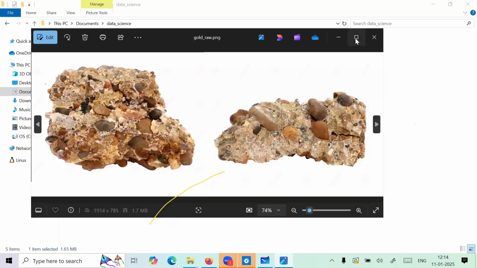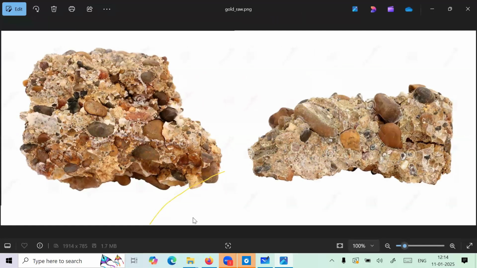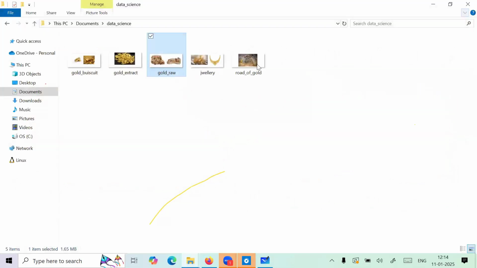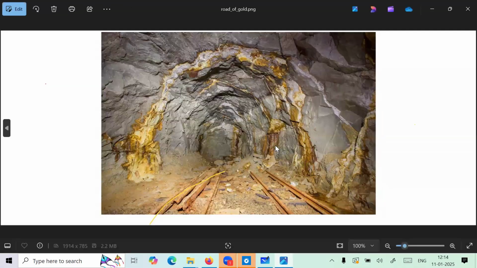I hope you can see the image of the gold, raw gold. Okay, so this is the example of data science. Real. Yeah, I'll give the perfect example here, guys. So this is completely raw, guys. The raw mud is there, and from this raw mud, I hope everyone has seen the movie KGF, right? Gold mining we saw in the KGF movie, right? These kinds of paths are there, and from that they are doing the gold mining, right?